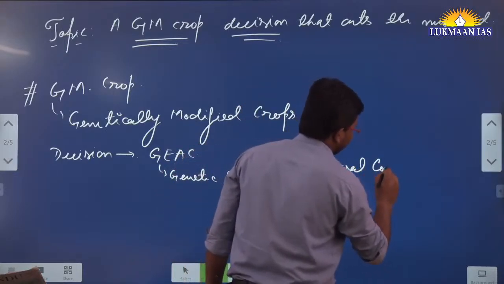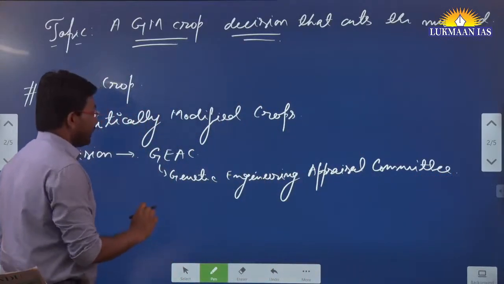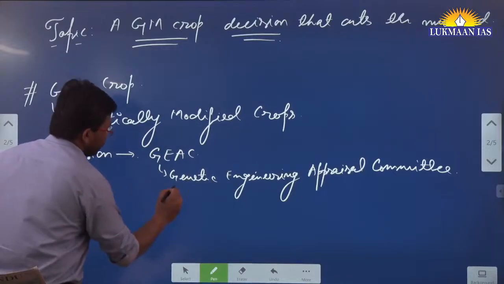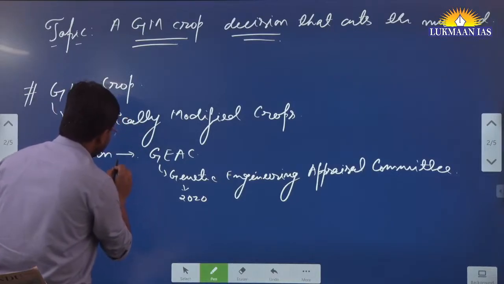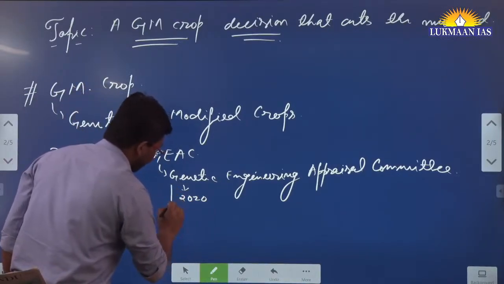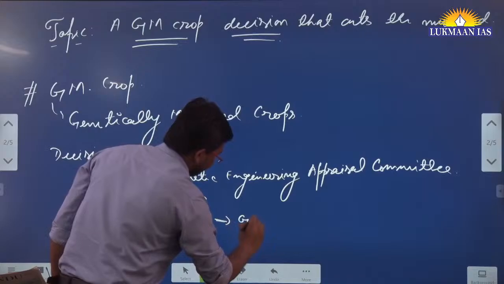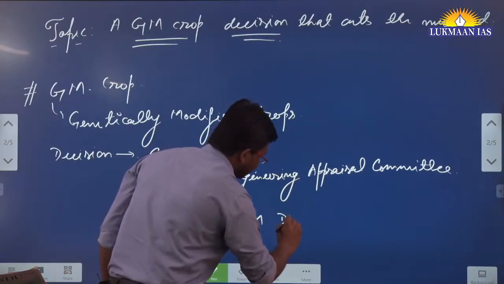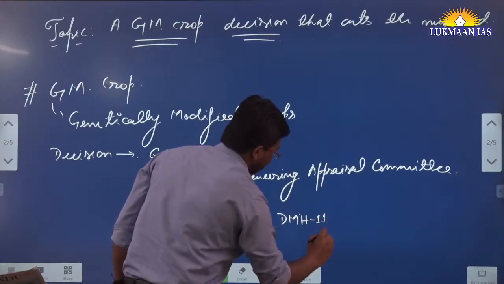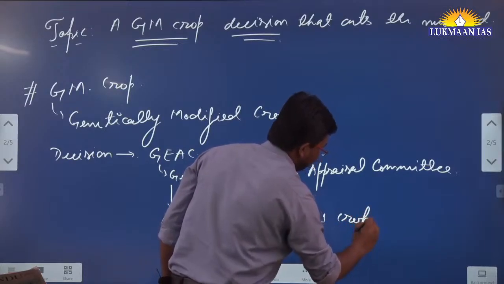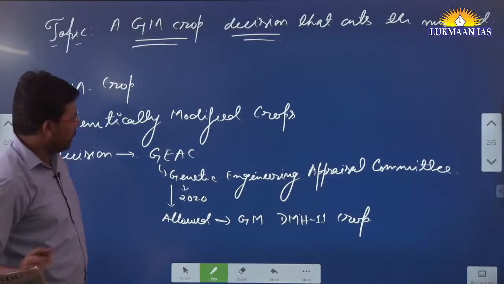This committee has taken a decision in the year 2020, and through that decision they have allowed the genetically modified Dhara Mustard Hybrid, the DMH-11 crop, to be used in India. It is known as the DMH crop.